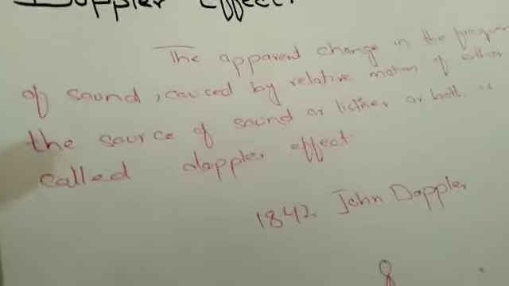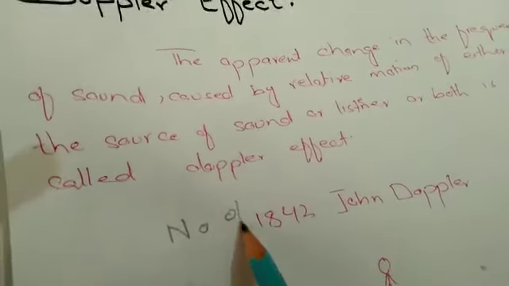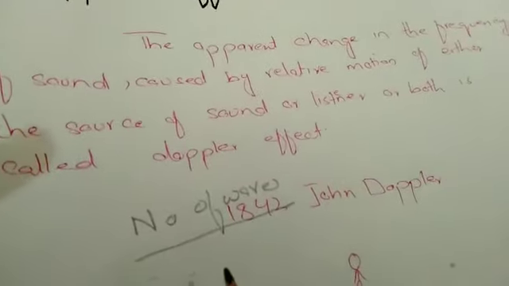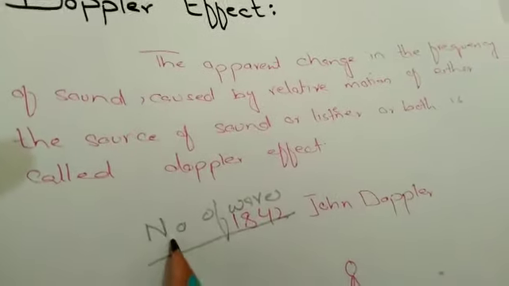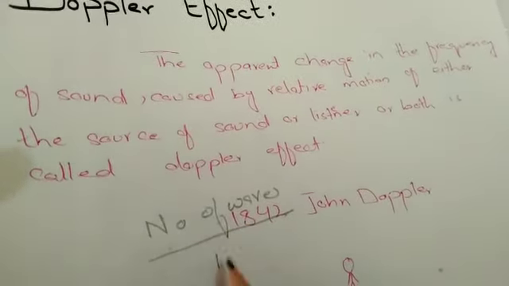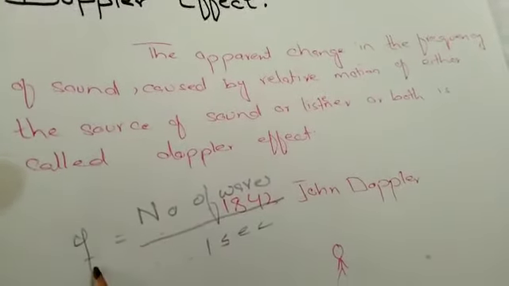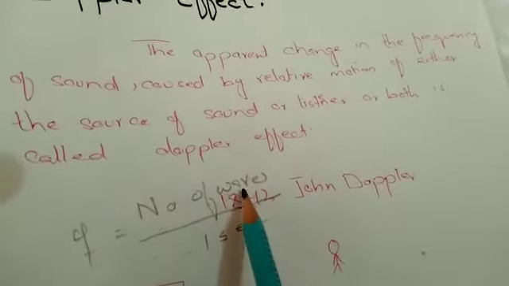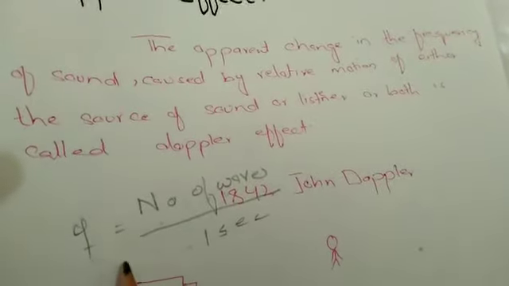You know that frequency is the number of waves generated in 1 second. Any source of sound waves will generate waves, and the number of waves generated in 1 second we call the frequency, denoted by small f. Here we talk about sound waves, so the number of sound waves generated by a certain sounding source in 1 second we call frequency.